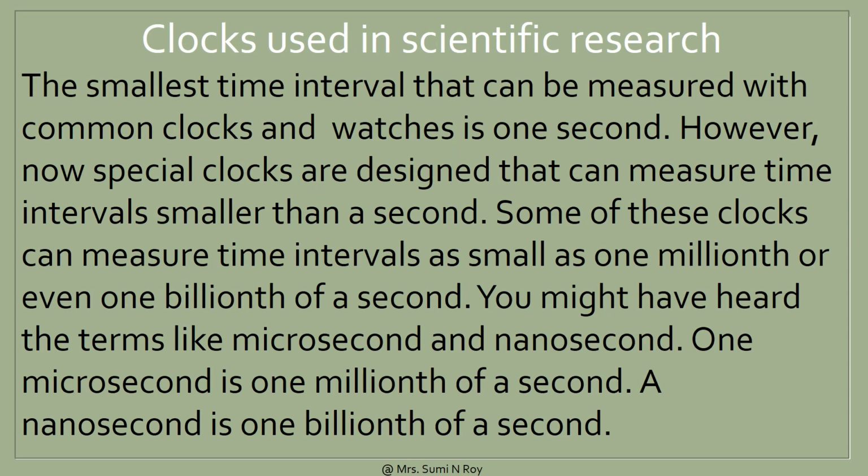The smallest time interval that can be measured with common clocks and watches is 1 second. However, now special clocks are designed that can measure time intervals smaller than a second. Some of these clocks can measure time intervals as small as 1 millionth or even 1 billionth of a second. You might have heard the terms like microsecond and nanosecond. 1 microsecond is 1 millionth of a second. A nanosecond is 1 billionth of a second.